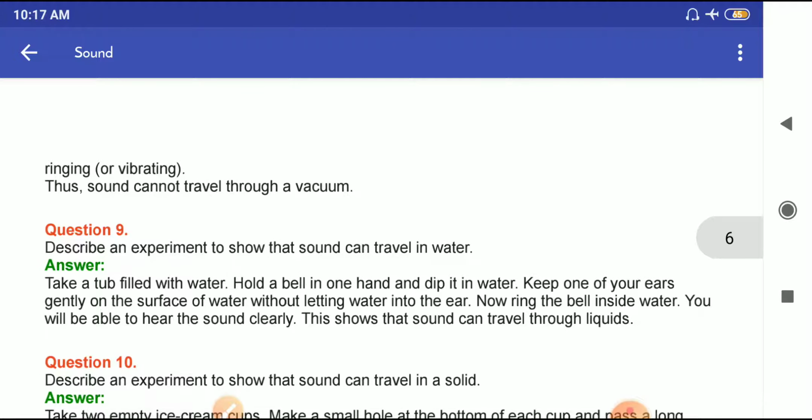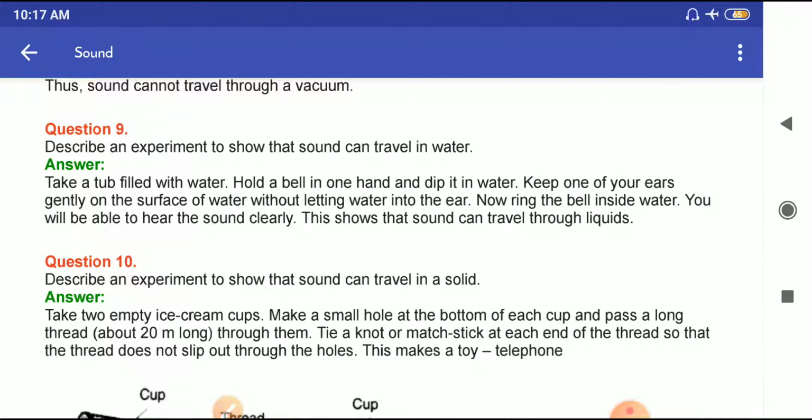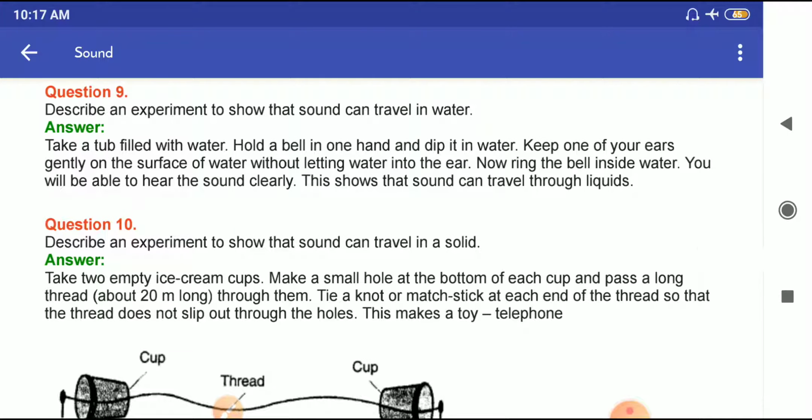Question number 9. Take a tub filled with water. Hold a bell in one hand and dip it in water. Keep one of your ears gently on the surface of water without letting water into the ear. Now bring the bell inside water. You will be able to hear the sound clearly. This shows that sound can travel through liquids.